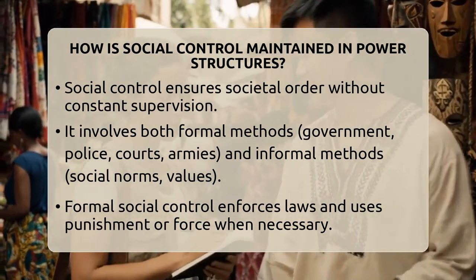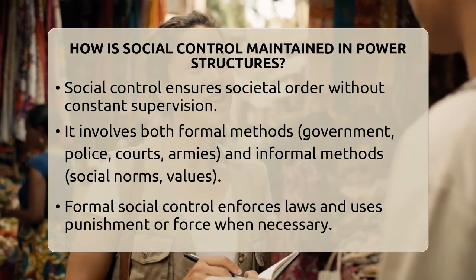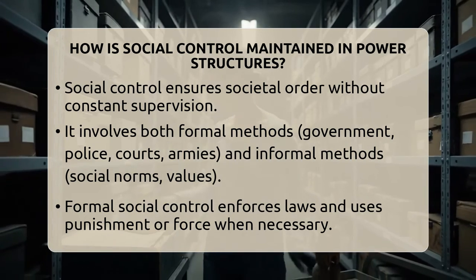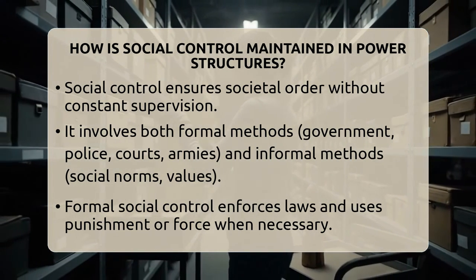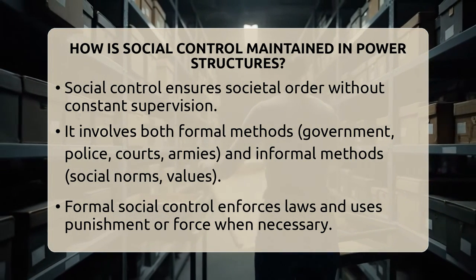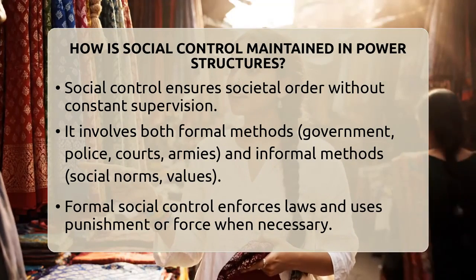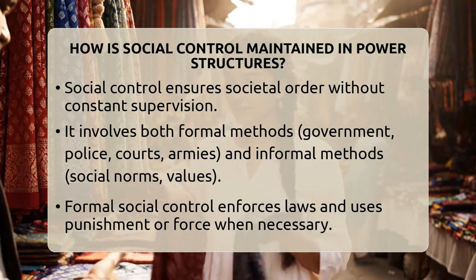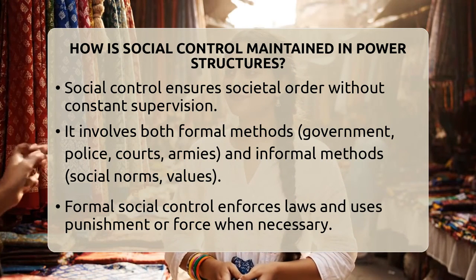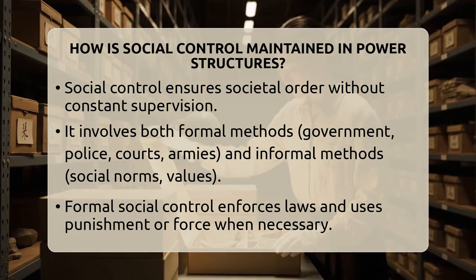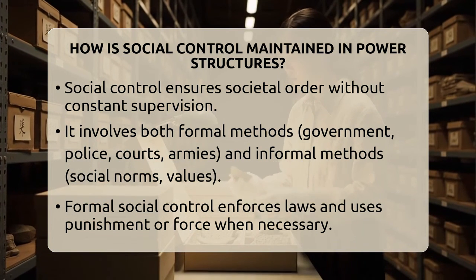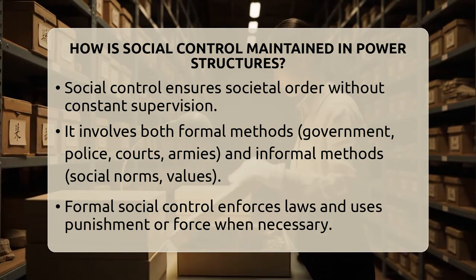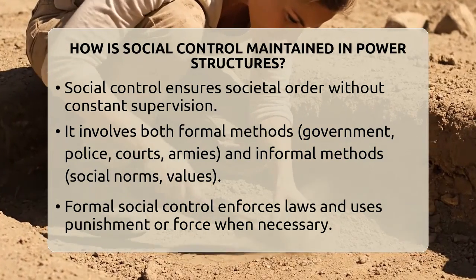This happens through a mix of formal and informal methods. Formal social control involves official institutions like governments, police, courts, and armies. These groups have the authority to enforce laws, punish wrongdoers, and use force if needed. For example, when someone commits a crime, the police arrest them, and the courts decide on the punishment. This system makes sure rules are followed because people know there are real consequences.